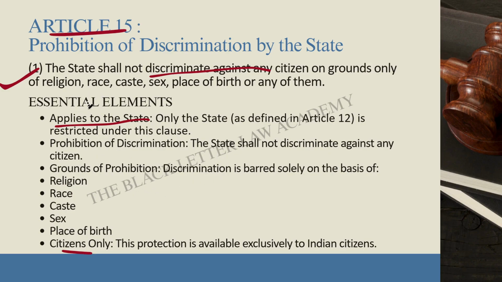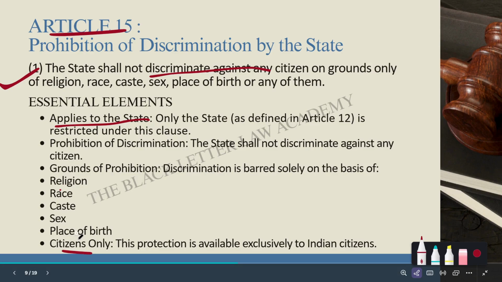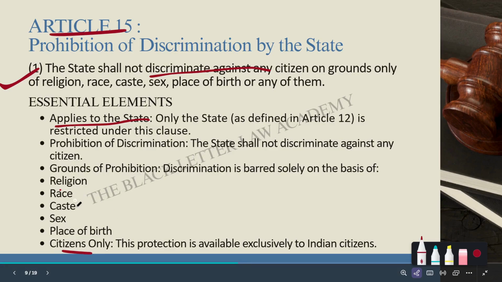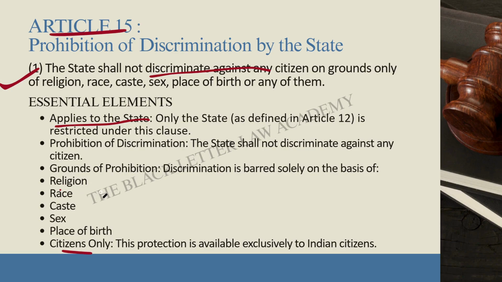Then grounds of prohibited discrimination. So Article 15 clearly lists them: religion, race, caste, sex, place of birth. And remember one crucial word used here: only. That word is very important for the exam. So the state is prohibited from discrimination only on these grounds. That means if discrimination is based solely on one of these grounds, that is unconstitutional. If it is based on additional valid reasons, it may be allowed.